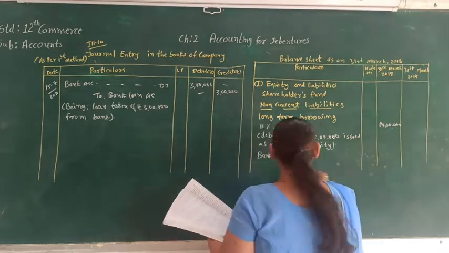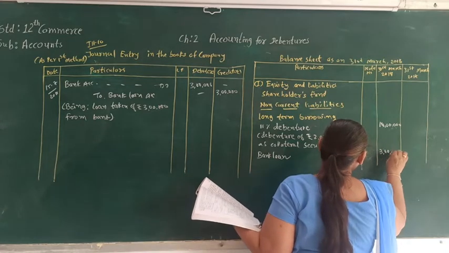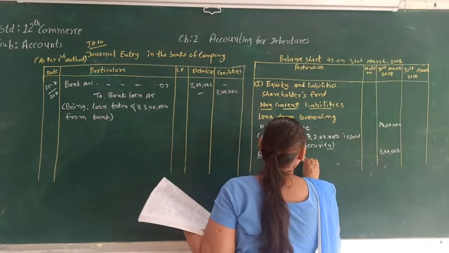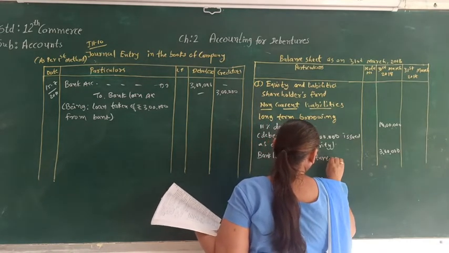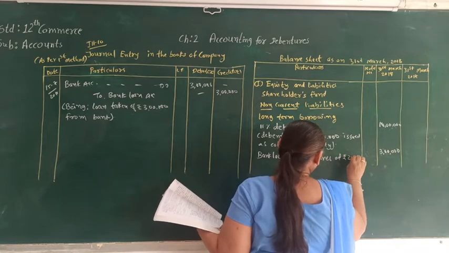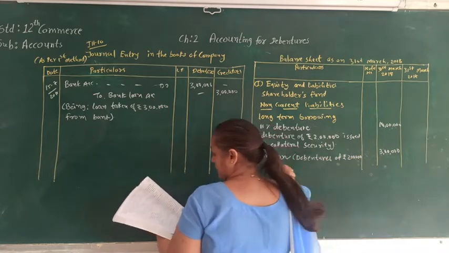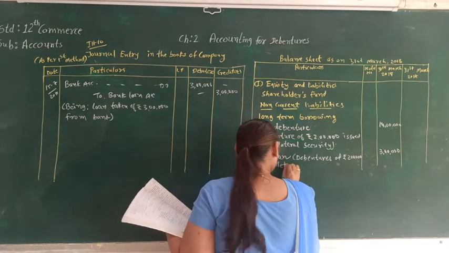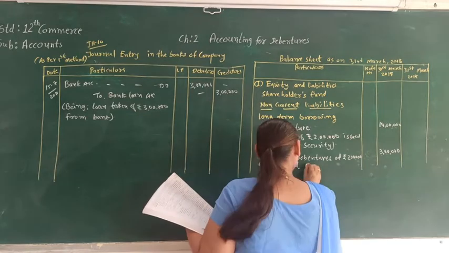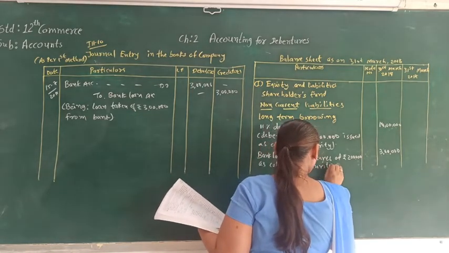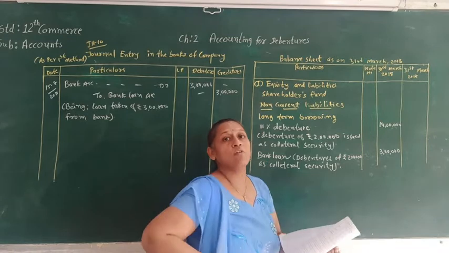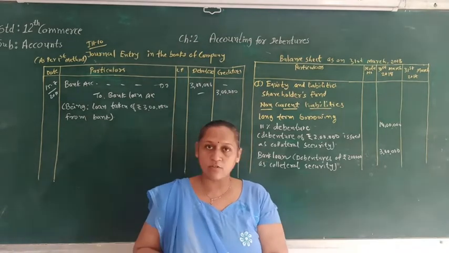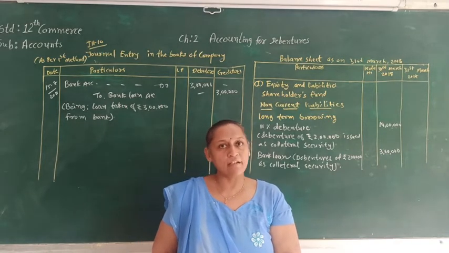And in bank loan, as we know, the bank loan taken by the company is of 3 lakh. Here also we are going to write down debenture of rupees 2 lakh as collateral security. So this is how we are supposed to write in the balance sheet for the first method. Students, you may note down this, then we will see the second method.